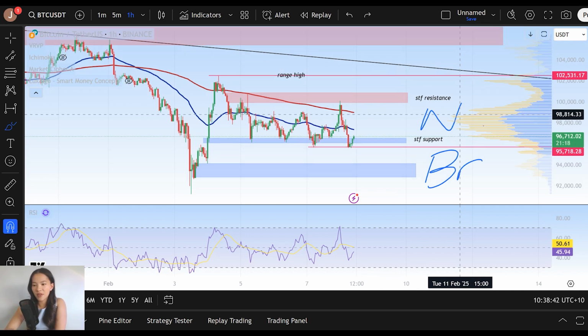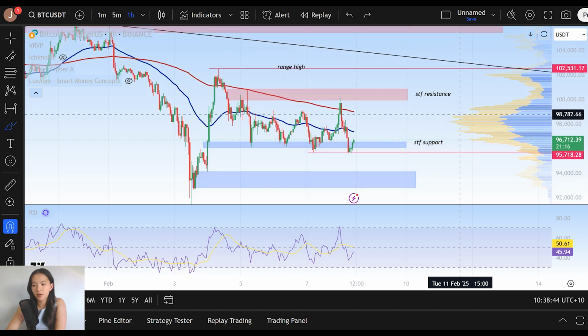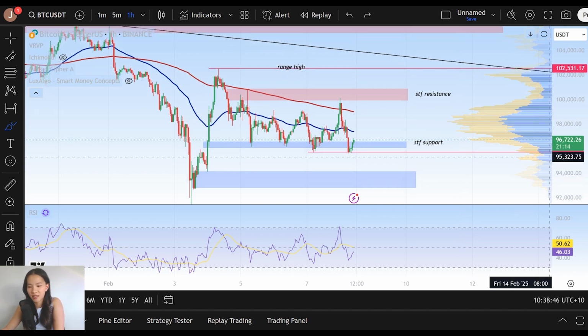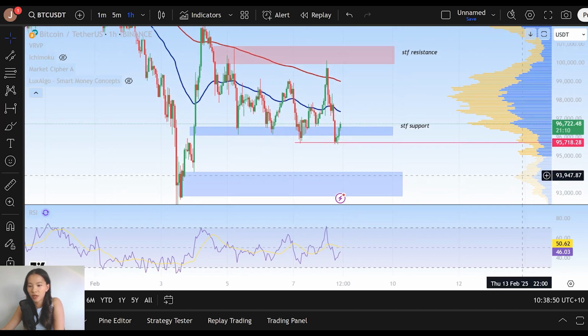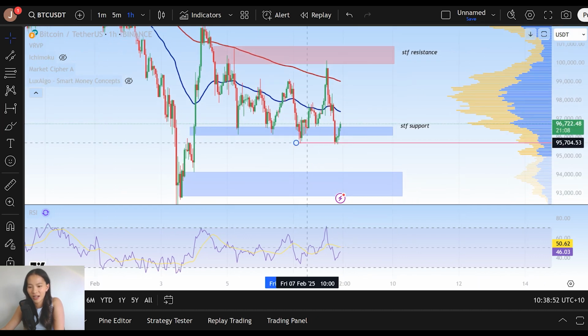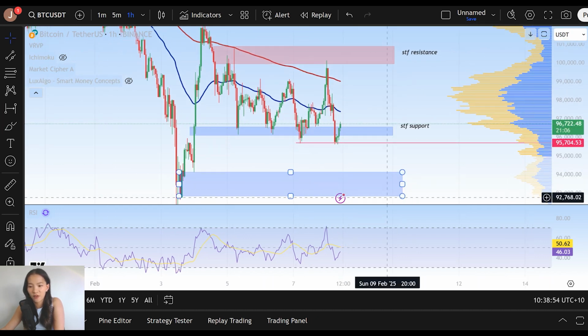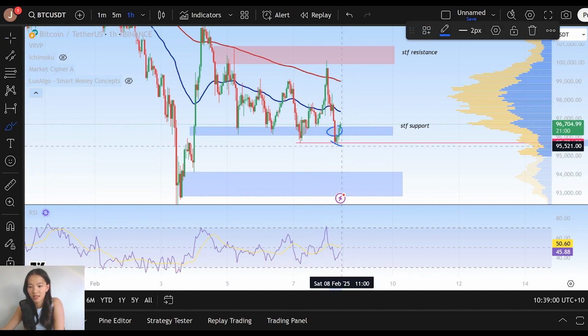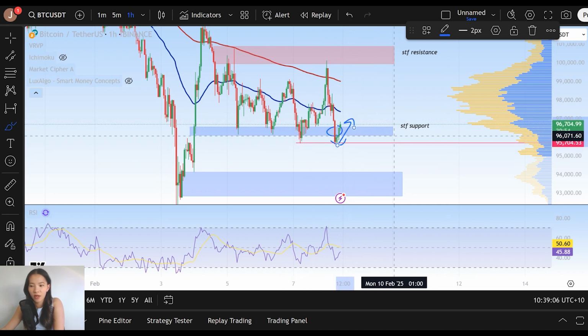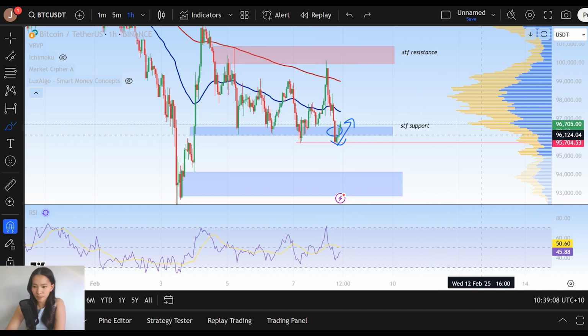So let's talk about the breakdown scenario first, right? Our current level of support, as I've mentioned, is $96,000, and we have sell side liquidity for that base of support, as you guys can see here on that red line, at around 95.7 thousand. We can see last night after the crash, we actually deviated below support to retest sell side liquidity, and upon closing above that level, we were able to sustain a short time frame bounce here, right, where we're recovering support.